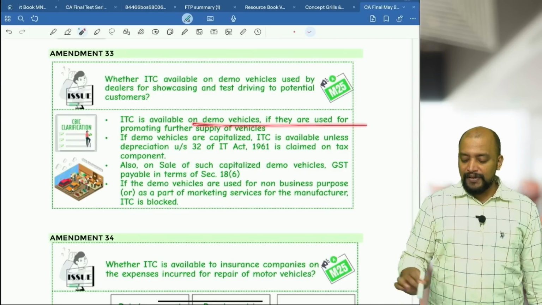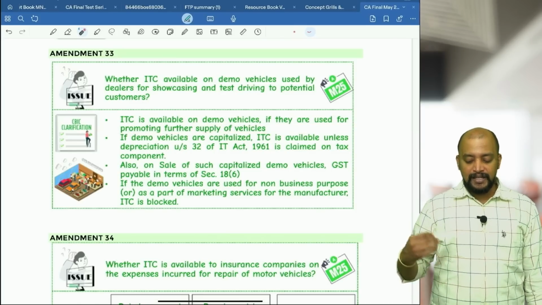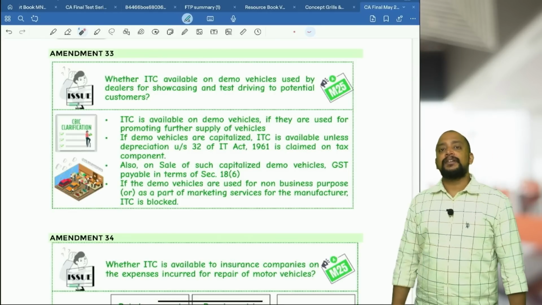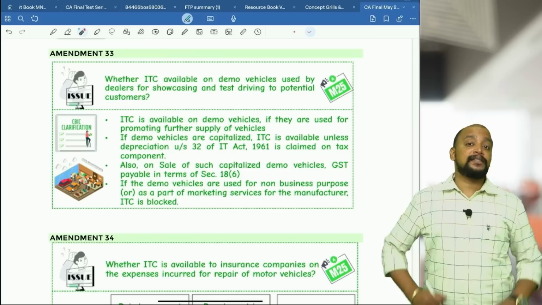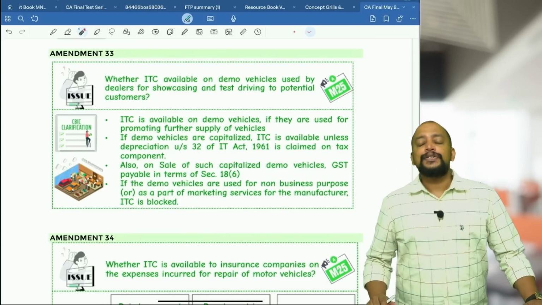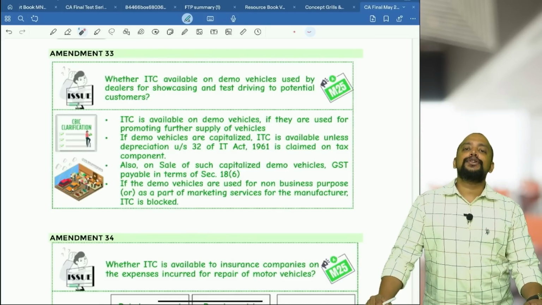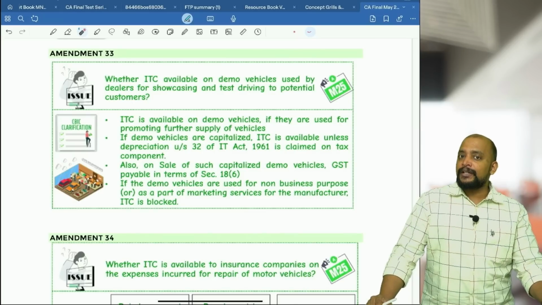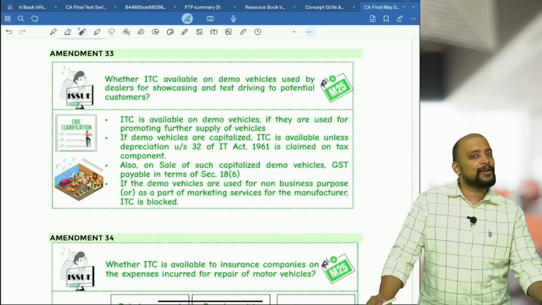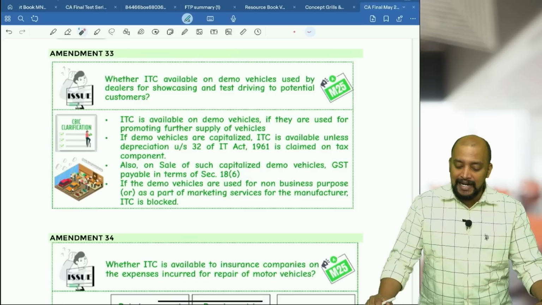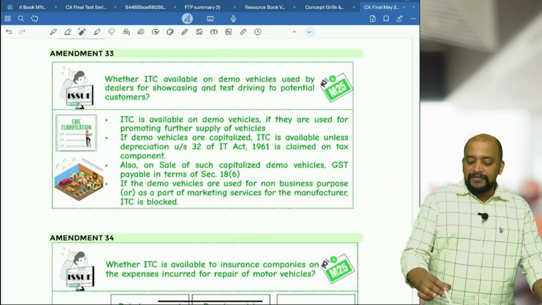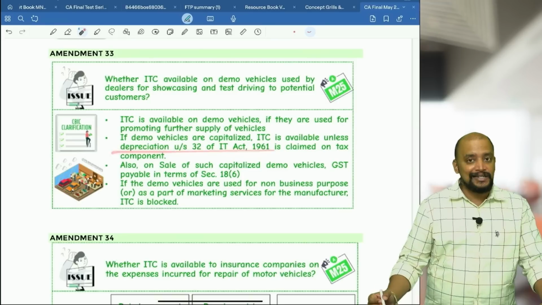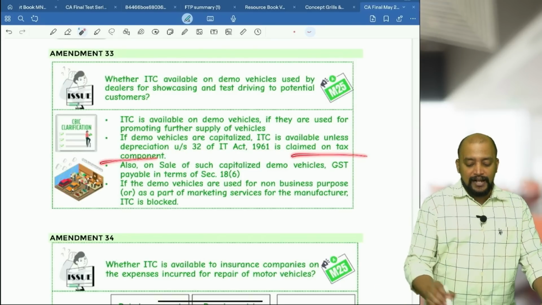ITC is available on demo vehicles if they are used for promoting further supply of vehicles. If demo vehicles are capitalized, what will happen? If these demo vehicles are capitalized, they will not be kept in stock in trade. So when it is capitalized, ensure that you are not computing depreciation on the GST component. If you are computing depreciation on the GST component, then you will not be able to take the ITC. That point is there already. If demo vehicles are capitalized, ITC is available unless depreciation under section 32 is claimed on the tax component.